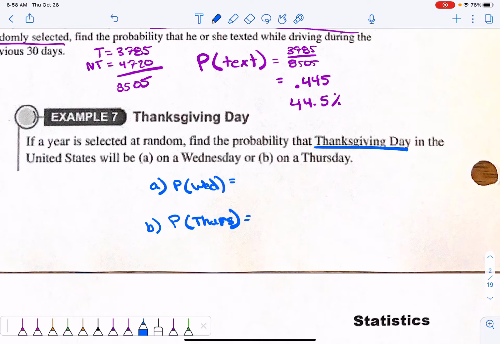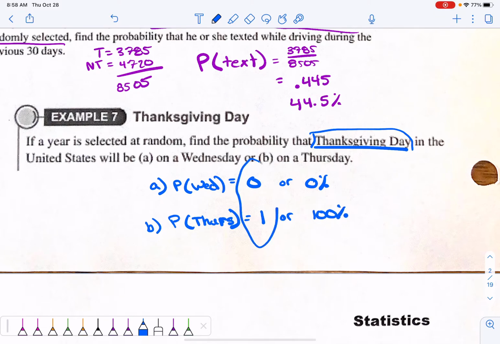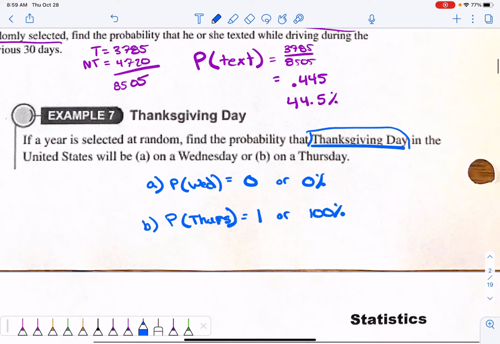No. Think about actually Thanksgiving Day. Thanksgiving Day is always on a Thursday. So that means it has a 0 probability or a 0% probability of being on a Wednesday. It has a 1 or a 100% probability of being on a Thursday. This is the probability as a decimal, this is the probability as a percent. They're just trying to bring to your attention in this example that you can have a probability of 0 or 1.